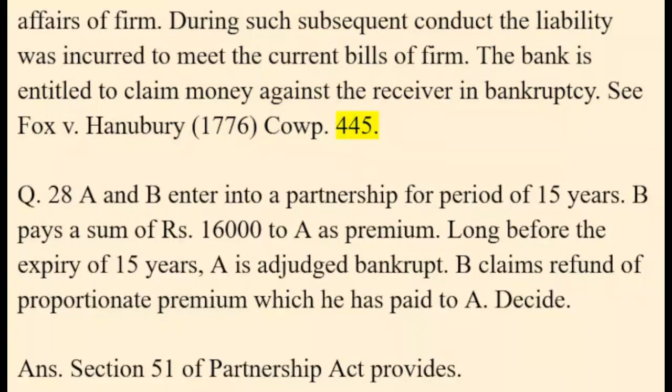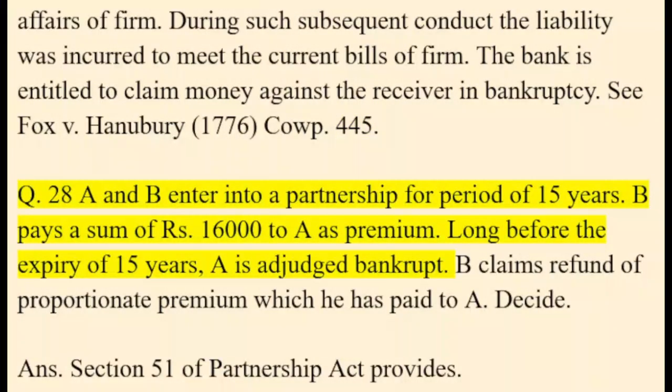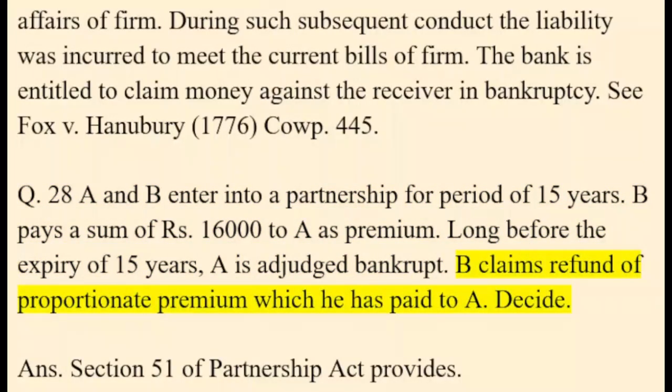Q. 28. A and B enter into a partnership for a period of 15 years. B pays a sum of 16,000 rupees to A as premium. Long before the expiry of 15 years, A is adjudged bankrupt. B claims refund of the proportionate premium which he has paid to A. Decide.